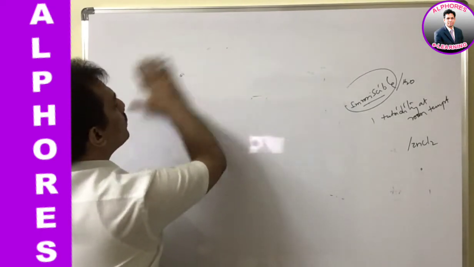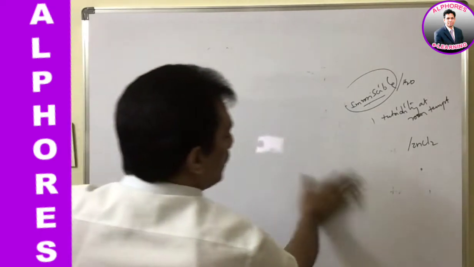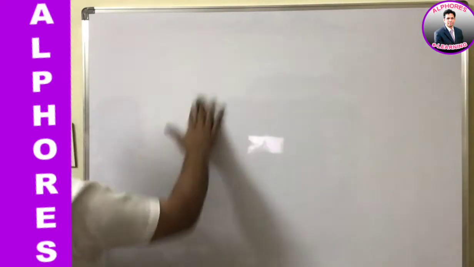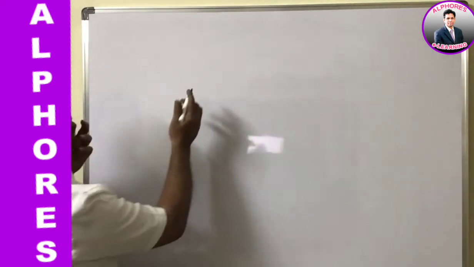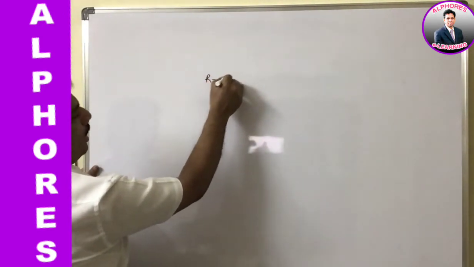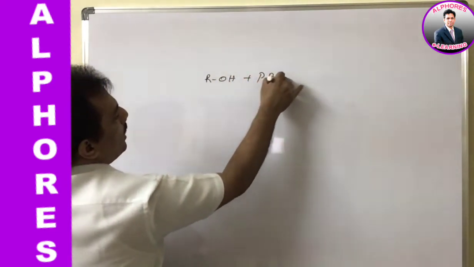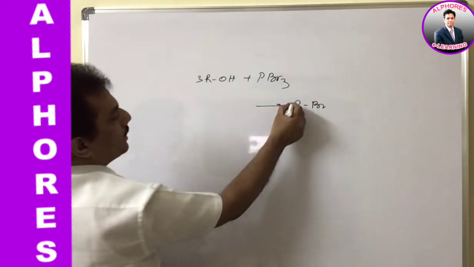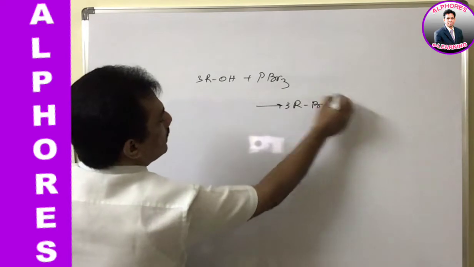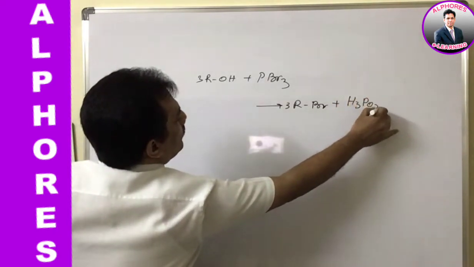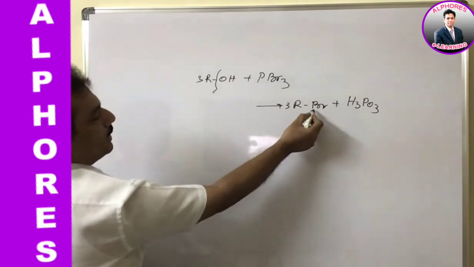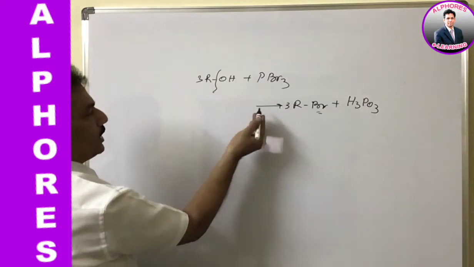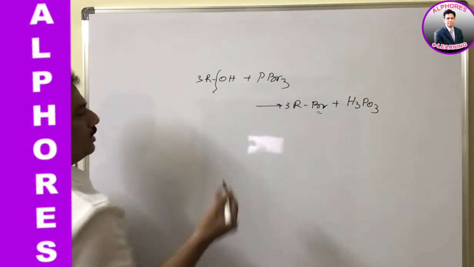And now coming to the next reaction, alcohols also react with PX3, like PBr3, and there also we expect the bond cleavage between carbon and oxygen. Just observe, ROH, when treated with PBr3, forms RBr, 3 moles will react, 3 RBr plus H3PO3. Here the bond is breaking and it is replaced by Br. This is one more reaction where CO bond cleavage is involved.